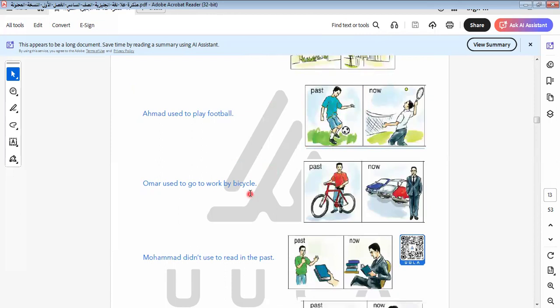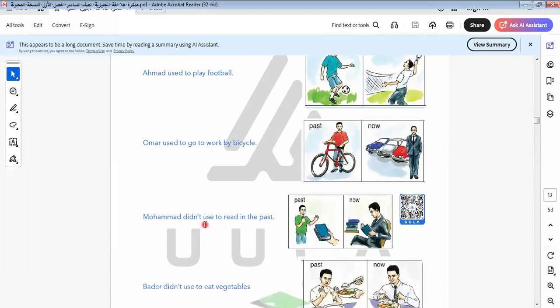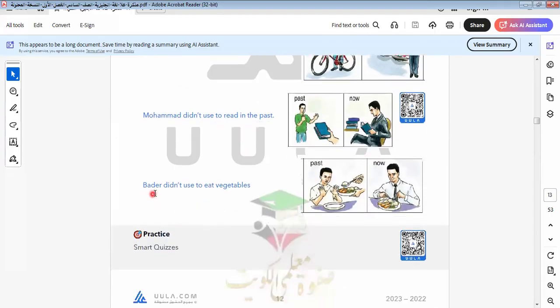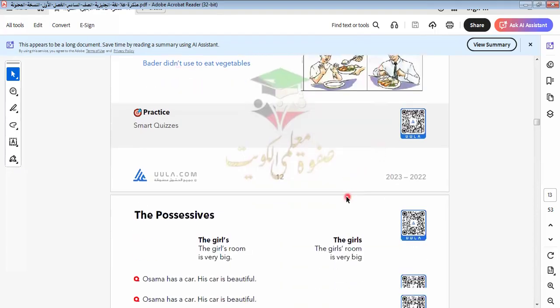Omar used to go to work by bicycle. Now he has a car. Muhammad didn't used to read in the past, but now he reads. Badr didn't used to eat vegetables, but now he eats vegetables.